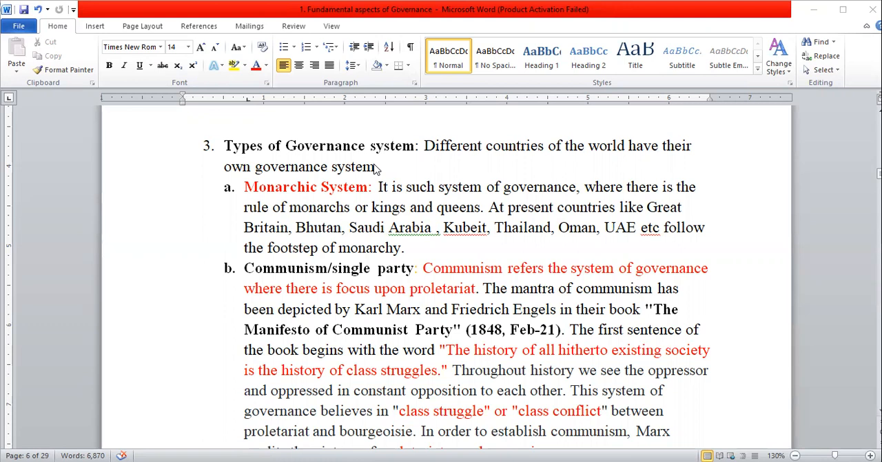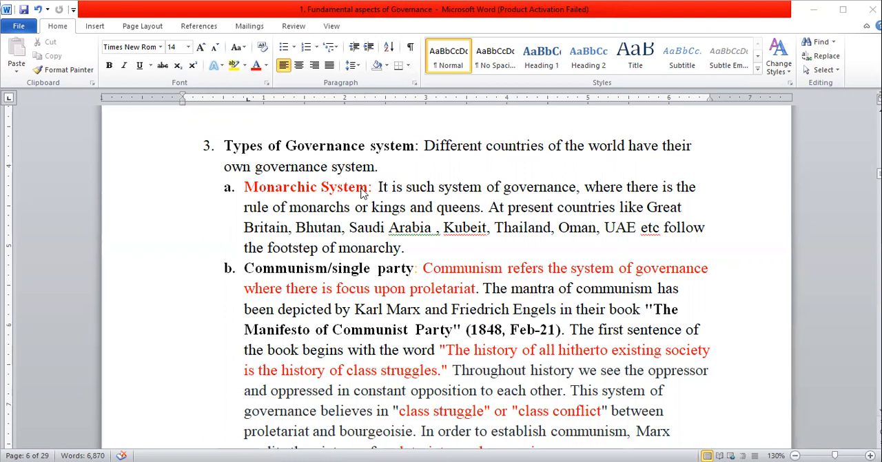system. Sometimes the governance system of one country also matches with other countries, but there are some systematic differences in the world. Different countries are practicing different types of governance system. So governance system is the method, procedures, techniques, and strategies that a government applies to run the nation. This is one of the definitions of the governance system.